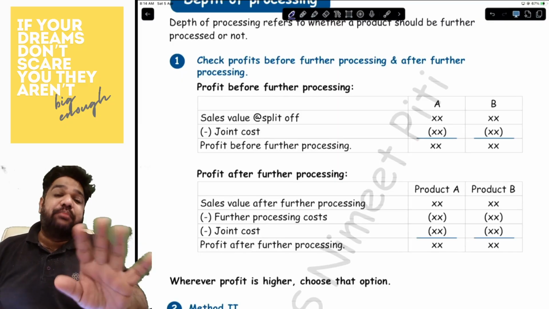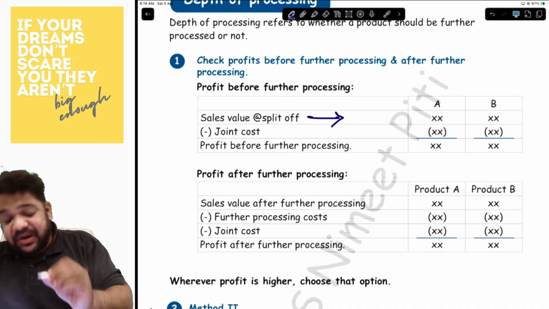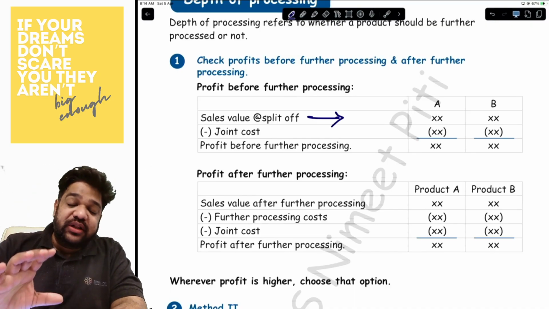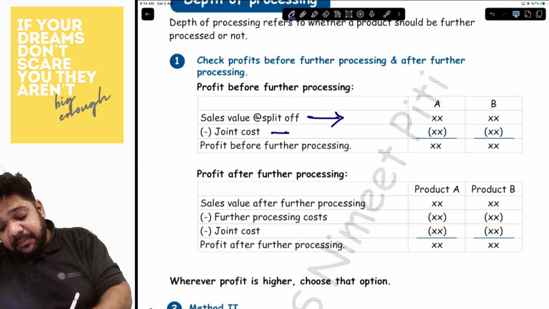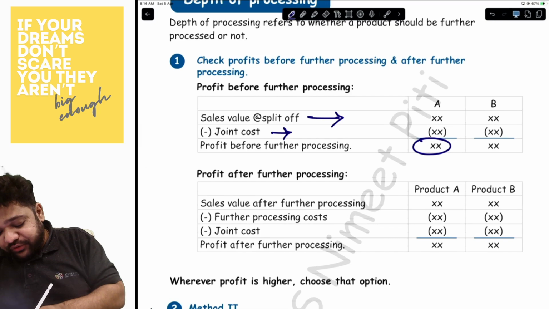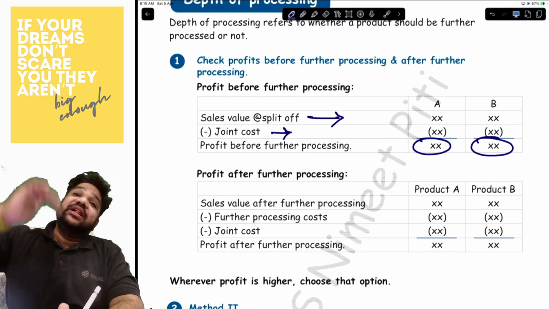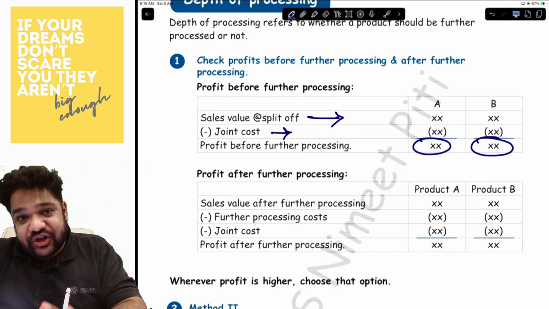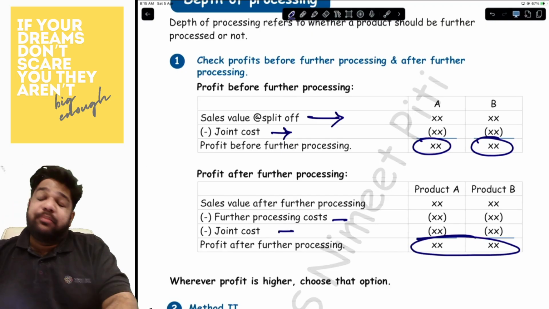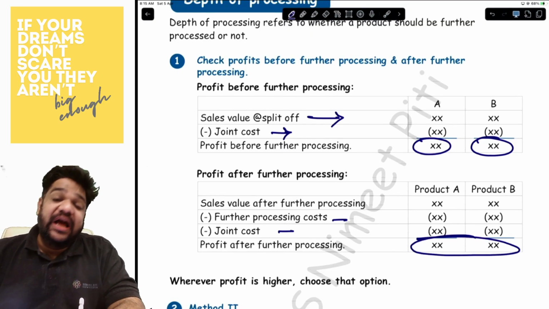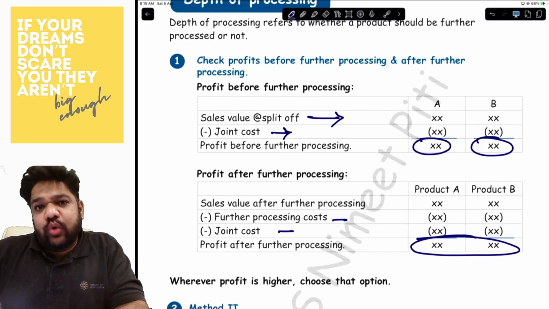For profit before further processing, you will take sales at split off, because that is where you will be selling, minus the joint cost. For profit after further processing, you take sales at final stage minus the further processing cost and joint cost. Wherever the profit is higher, that is what you will do.